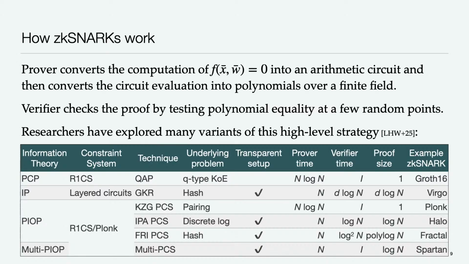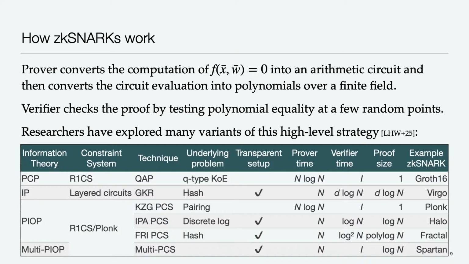The verifier will then check the proof by evaluating those polynomials at a few random points and testing for polynomial equality. And as long as you choose this polynomial formulation very carefully, and you use the right finite fields, and maybe the right bilinear groups, and as long as you inject randomness in just the right ways, you can in fact satisfy all of the properties of a ZK snark that we saw on the previous slide.